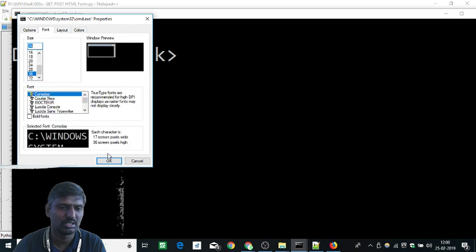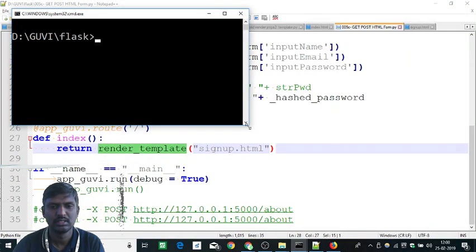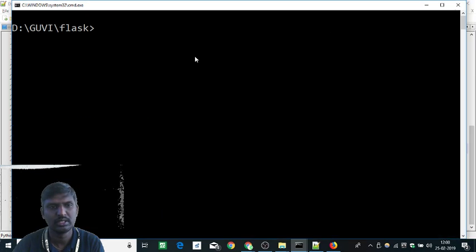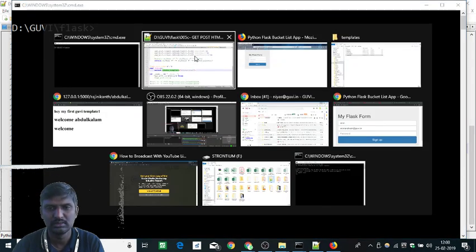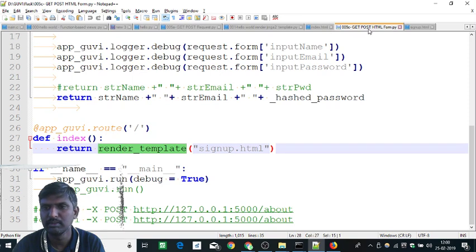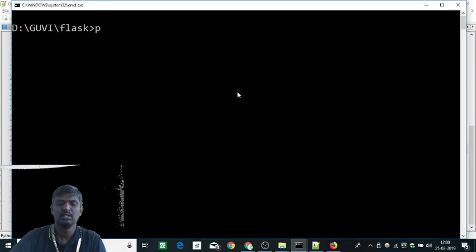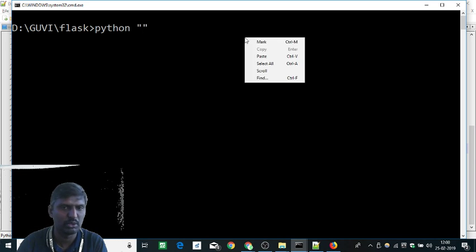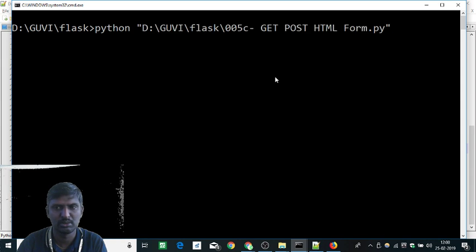Let's go to 36 size. Okay, what is the file name? This is the file name. I'll copy the full file path to clipboard, type Python, and then paste it. So I am copying; if you want, you can type it. I am lazy, so I don't type.